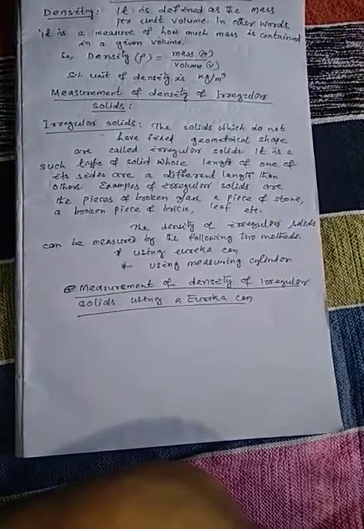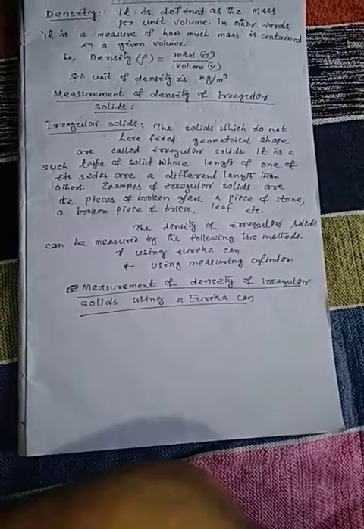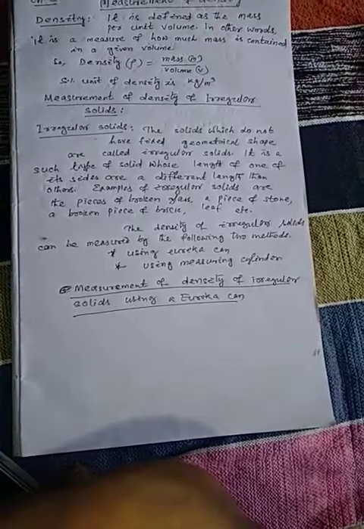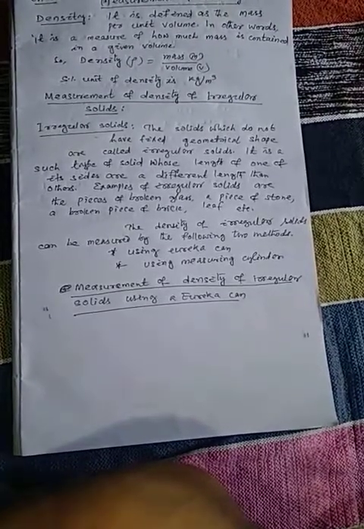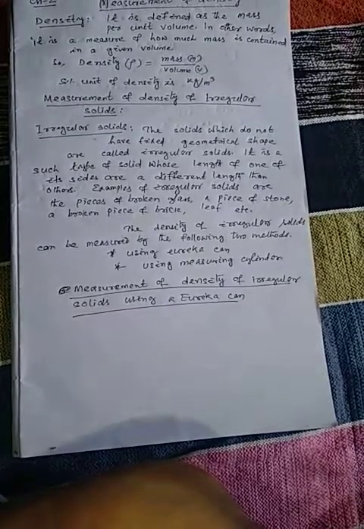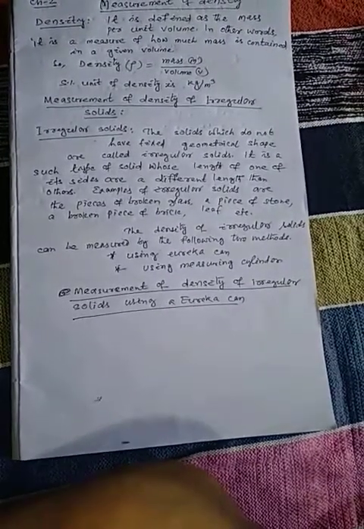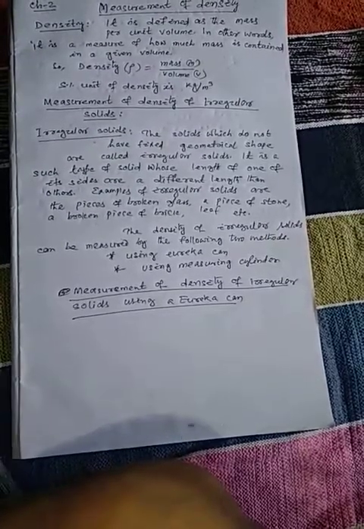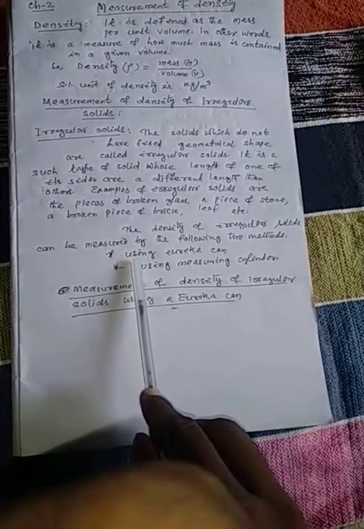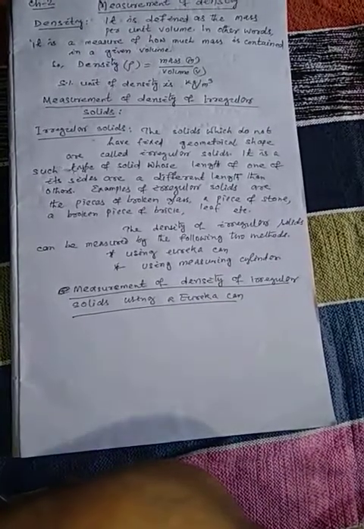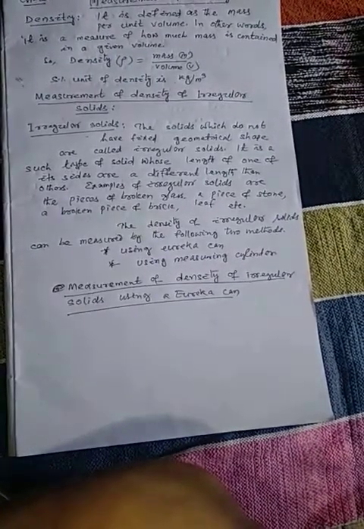Irregular solids have no easily measurable dimension, so it is quite difficult to measure the volume of an irregular solid. So it is also very difficult to measure the density of the irregular solid. So to measure the density of irregular solids, we use the following two methods. One is using Eureka can and another one is using measuring cylinder. We will discuss these two methods one by one.